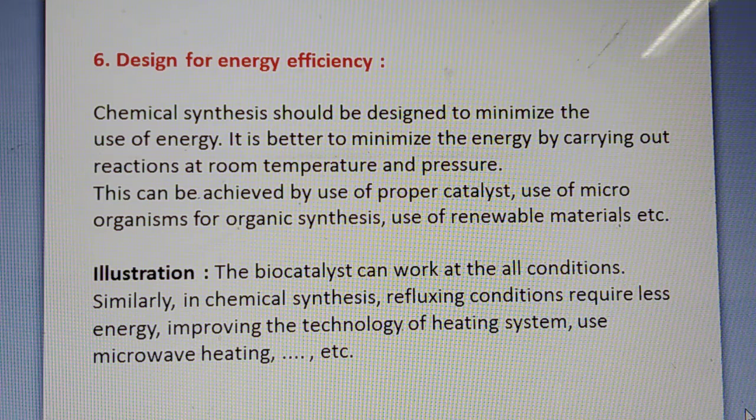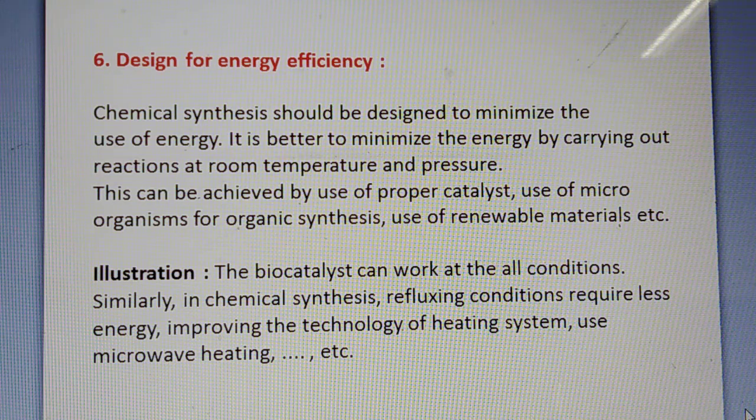Now the next one is design for energy efficiency. Chemical synthesis should be designed to minimize the use of energy. It is better to minimize energy by carrying out the reaction at room temperature and pressure. If we carry out the reaction at room temperature and pressure, naturally a smaller quantity of energy will be required.